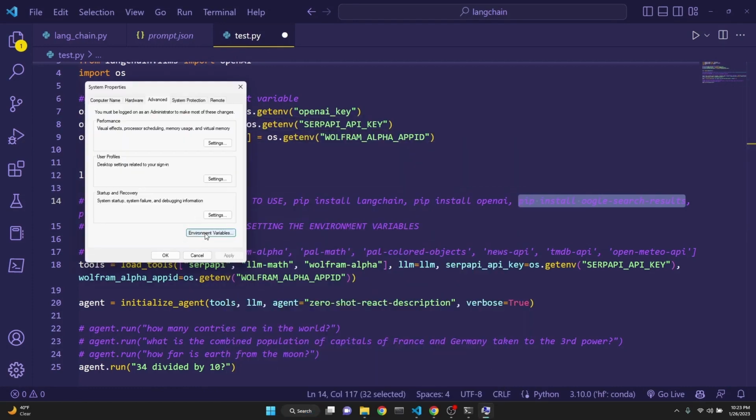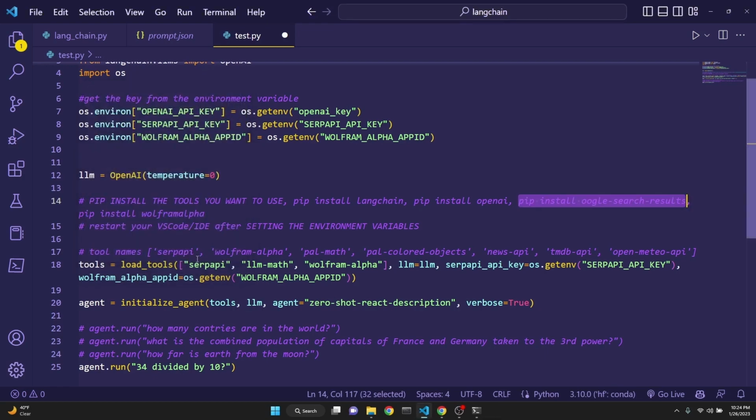After that, you'll be clicking the environment variables and adding a user environment variable for each of the keys. I won't go there because then it will display my API keys publicly, but this is a very secure way of doing this. You can actually search Google for detailed tutorials on how to make this happen.